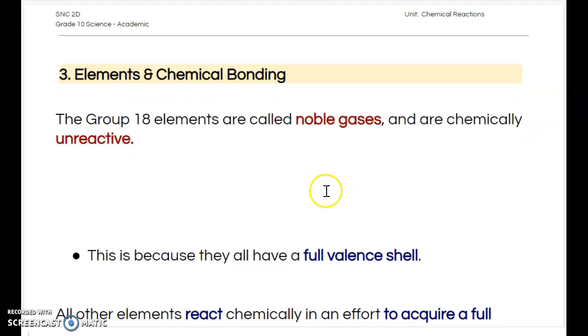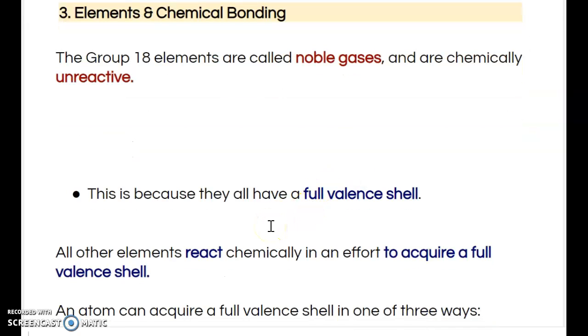This is basically because, again, the noble gases have a full valence shell. In grade 11 and 12, you'll probably learn how these noble gases react with each other or react with other elements. But for now, just know that full valence shell means that noble gases are very unreactive.